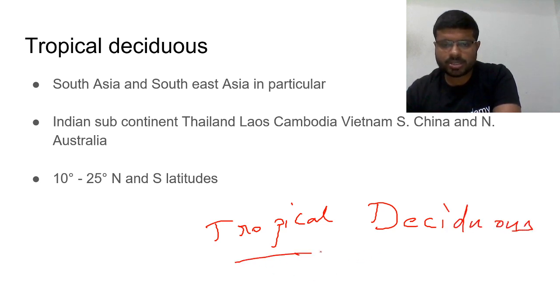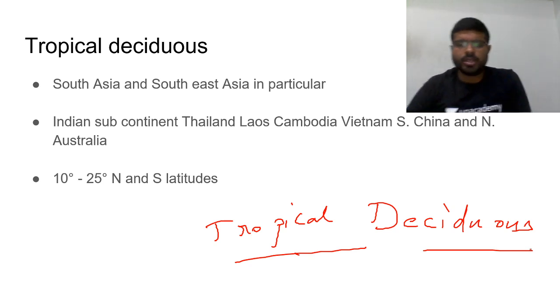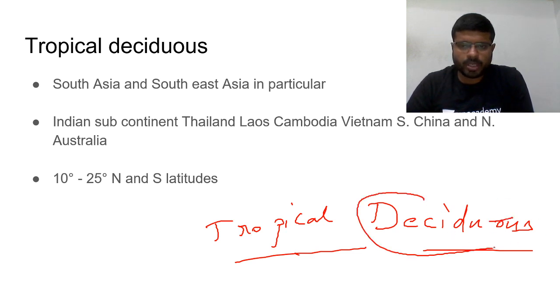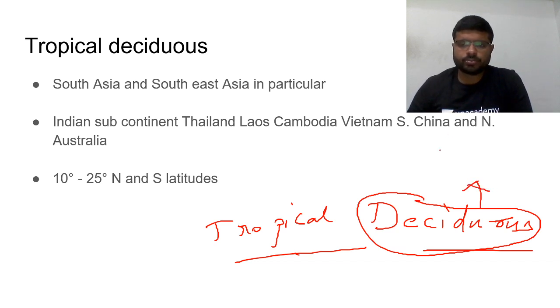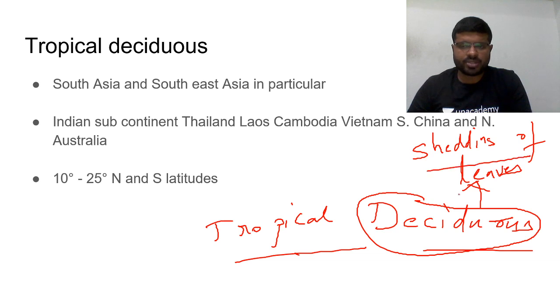Tropical deciduous biome. So what do you mean by deciduous? Deciduous is nothing but shedding of leaves. We'll discuss that later on.